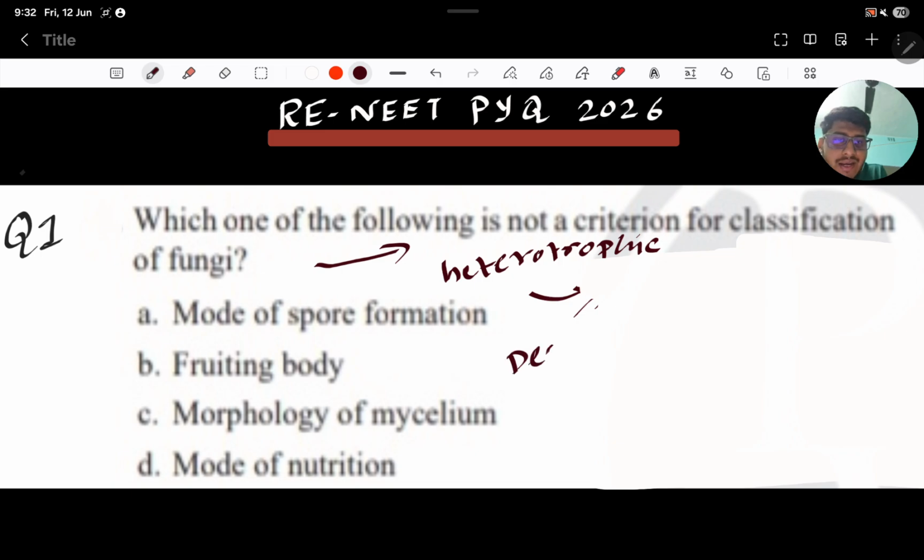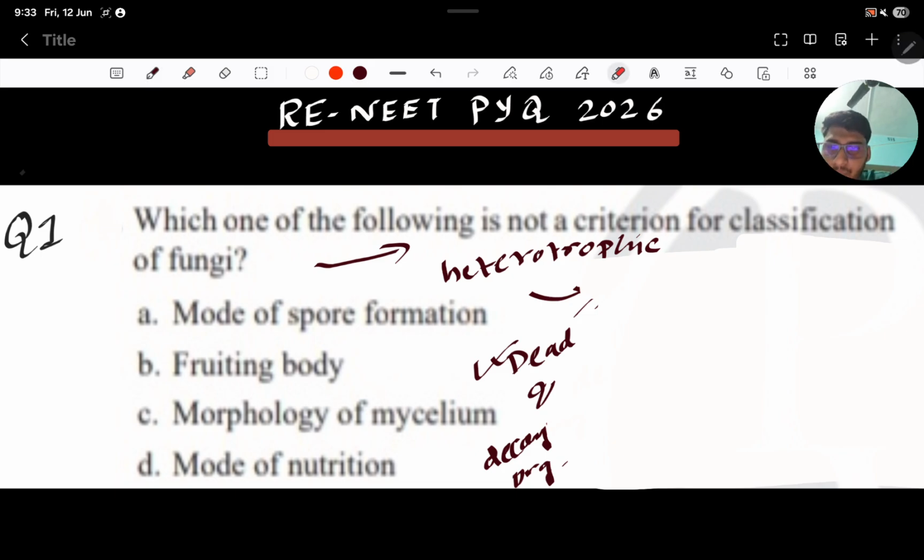From dead and decaying organisms. Okay, so each and every fungus has that criterion, that is, they derive food from dead and decaying organisms. Okay, so let's see the options.